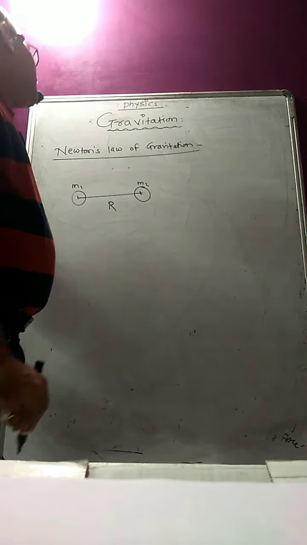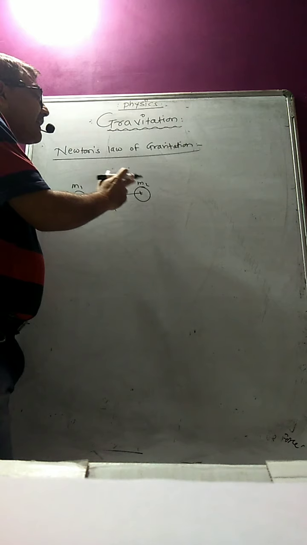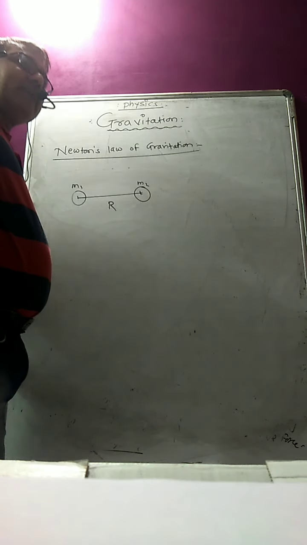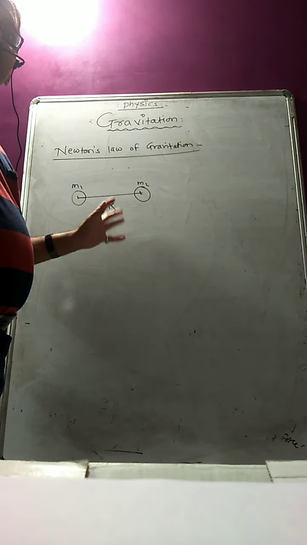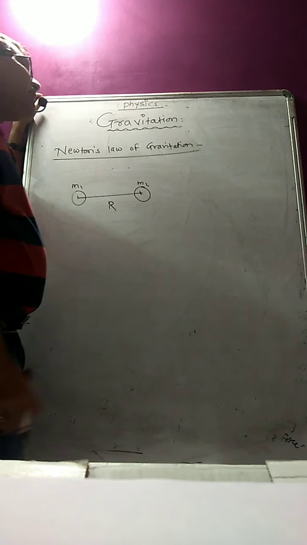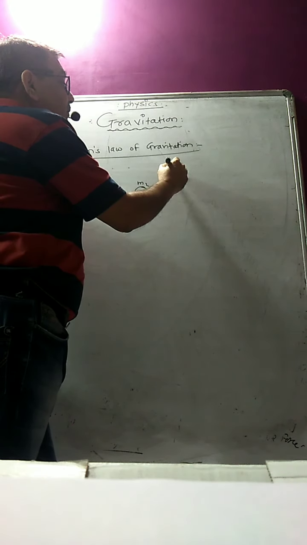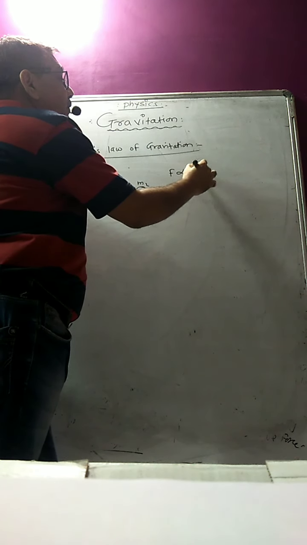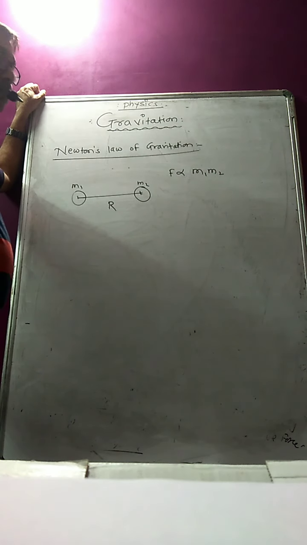According to Newton, this mass is attracted by that mass. There will always be a force of attraction going on between any two masses in the universe. The force of attraction F is directly proportional to the product of the two masses m1 and m2.